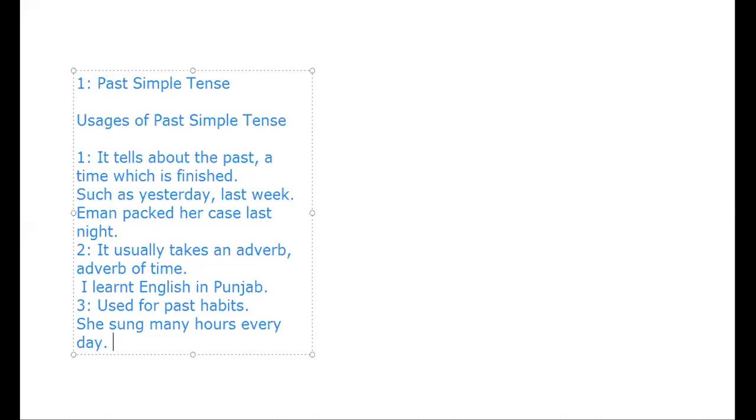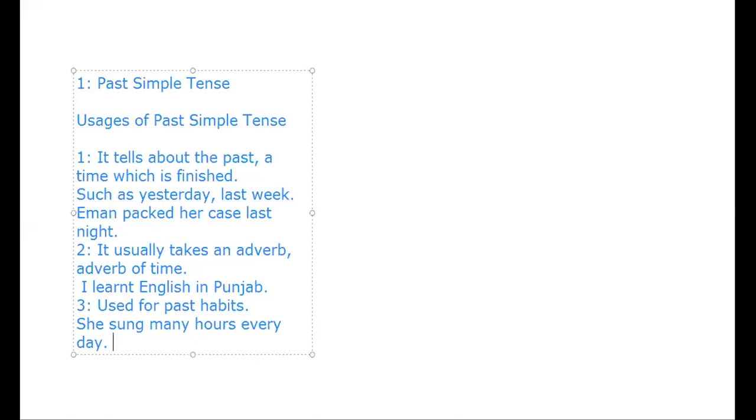But whenever we want to give reference to past activities, past time, past work, at that time we have to use past simple tense. And you know that in past simple tense we use the second form of the verb whenever we want to make any sentence in the past simple tense.